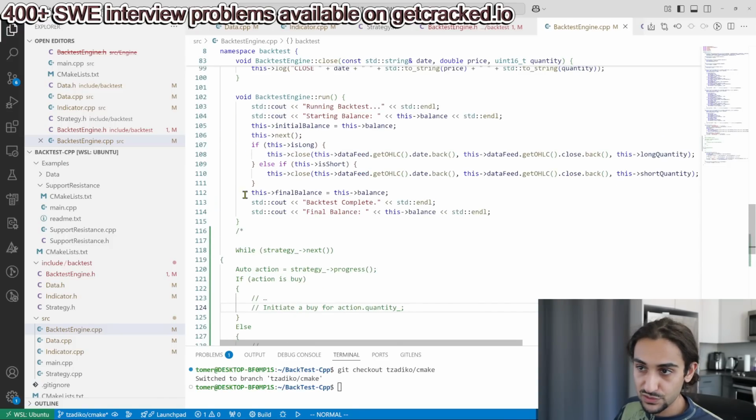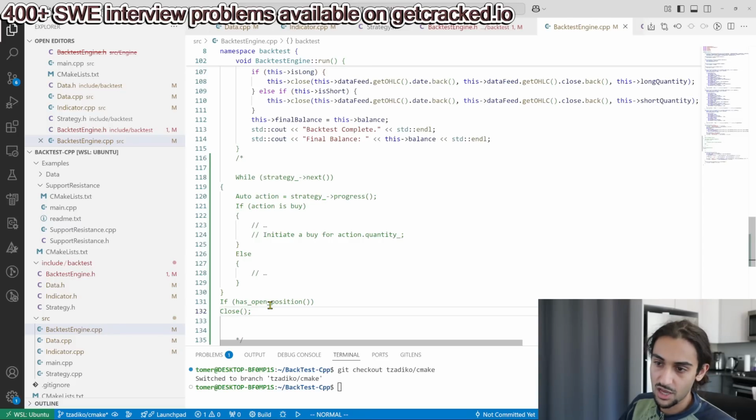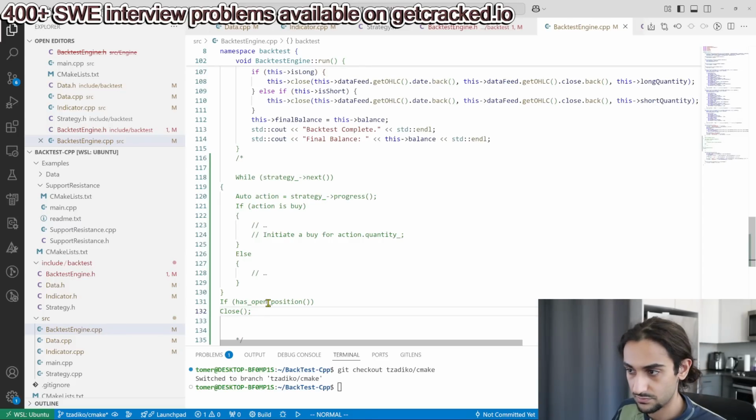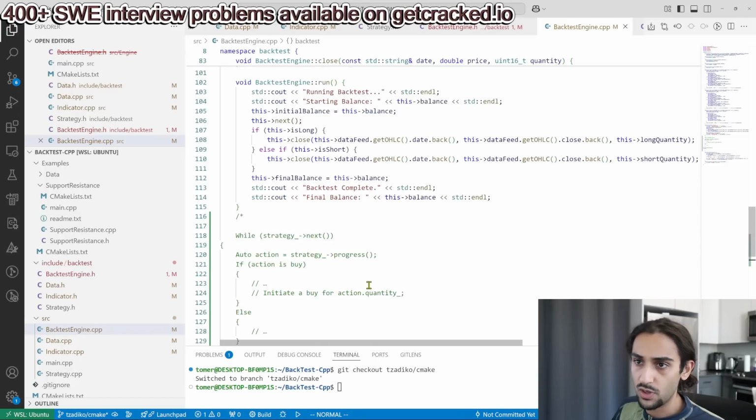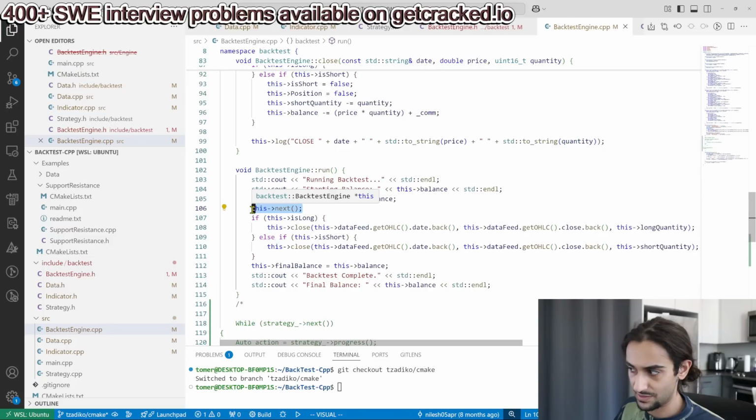At the end of this loop, when I'm done exhausting the strategy, I check if I have any open positions. If I do, I just have a close calculation to close out the end of my positions at whatever price I deem is feasible for close. Maybe it was the close of the last print or whatever. So these backtesting engines are usually a loop. They're not just like call next on some derived class that has an inheritance hierarchy that doesn't make sense.